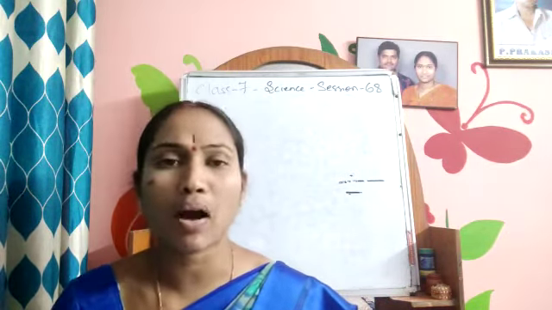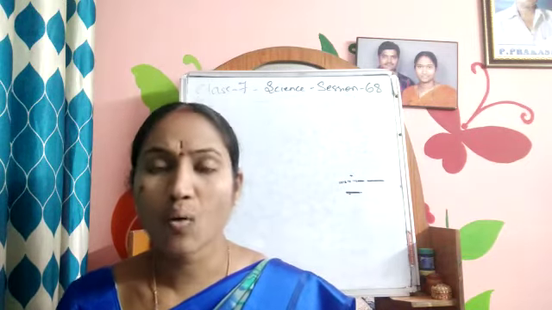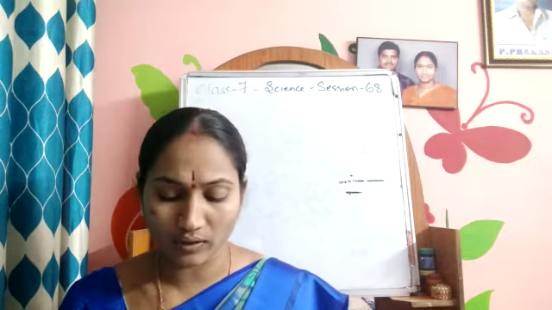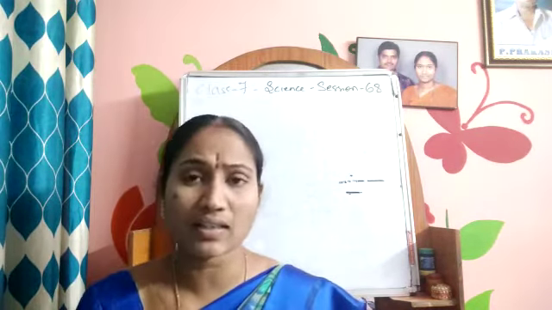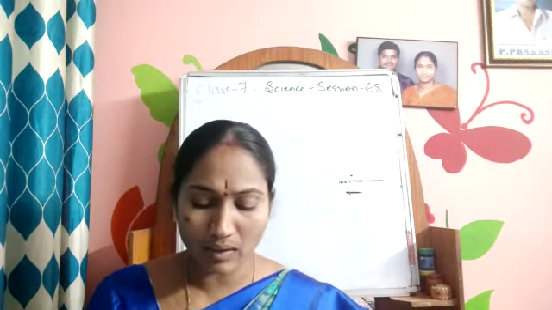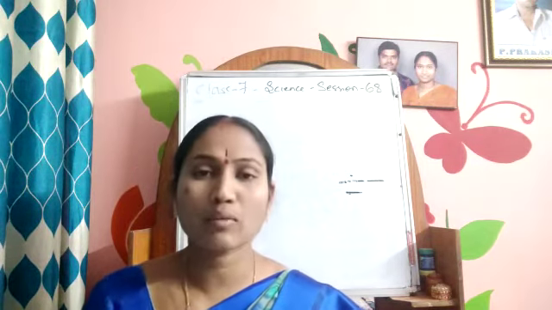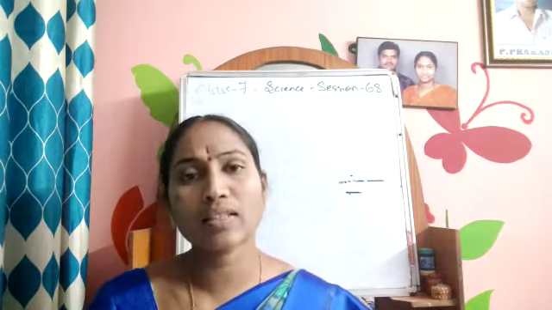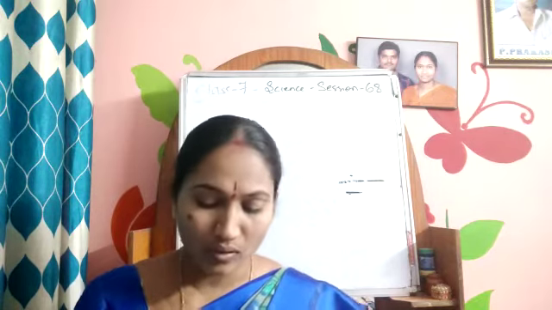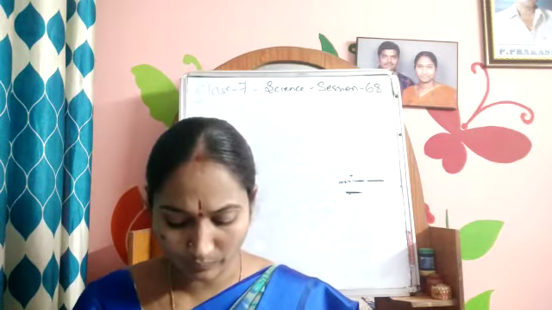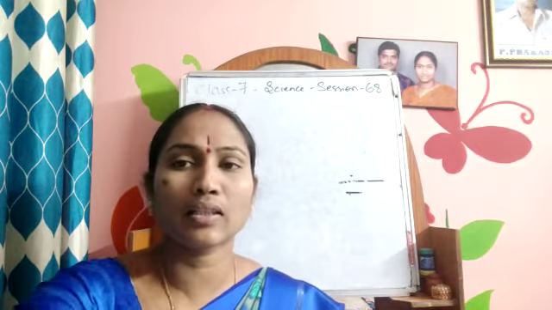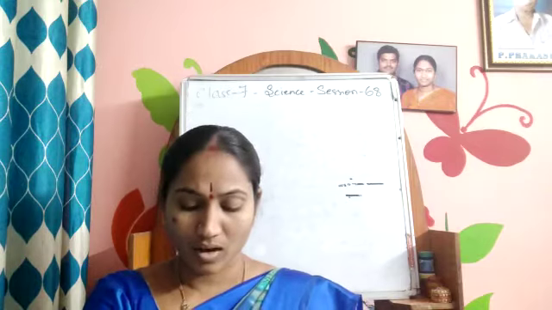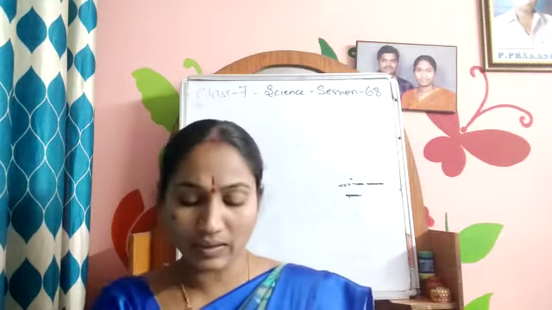So till now we have learned how seeds are dispersed, through what, and what the seeds are like. They may be light in weight, heavy in weight, some are flat, some have a hairy structure, some are thorny, and some are fibrous. Why are seeds dispersed? We have learned now. Because to get the same species of the plant. So we have learned up to here, and next we are going to learn about the different agents of seed dispersal.